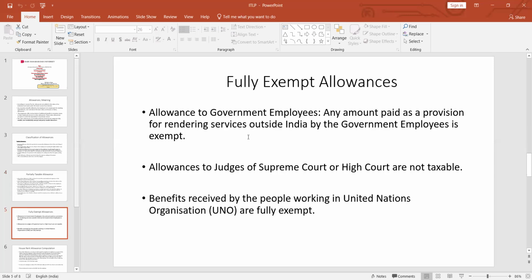We have fully exempt allowance. That means no tax is required to be paid. Allowance paid to government employees for rendering services outside India is exempt. That means the serving employees in India who are now posted outside India, for the services which they render, the allowances paid to them are fully exempt. Similarly, allowances to judges of the Supreme Court or High Court are not taxable. Benefits received by the people who are working in United Nations organizations are fully exempt.